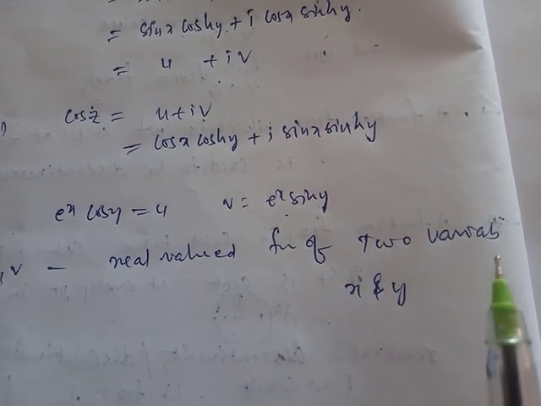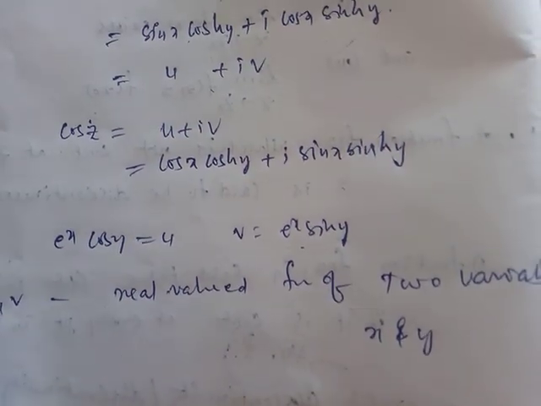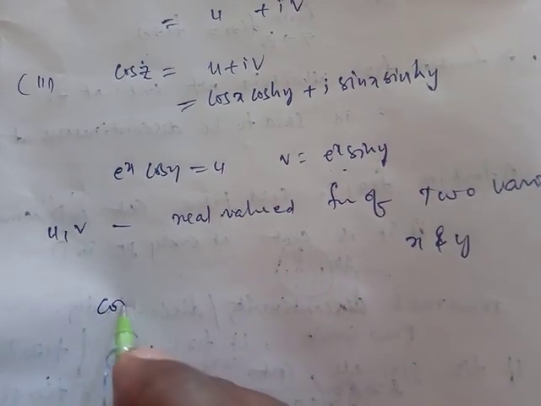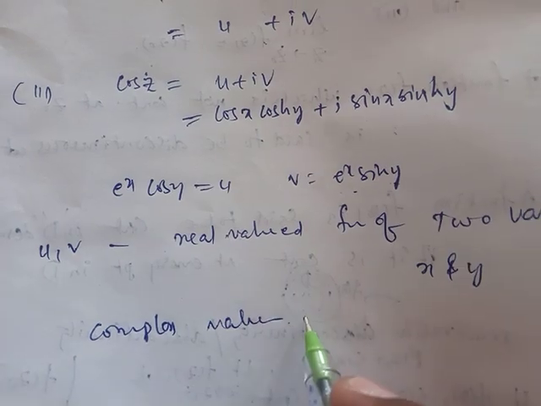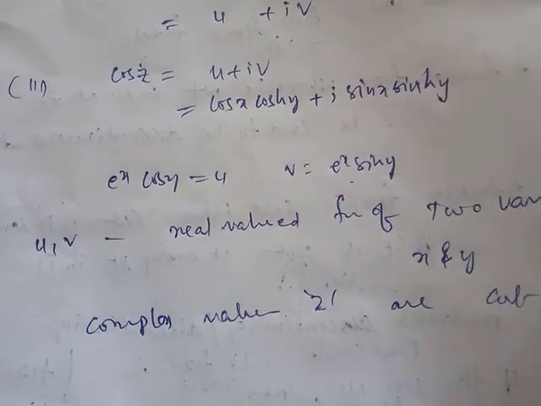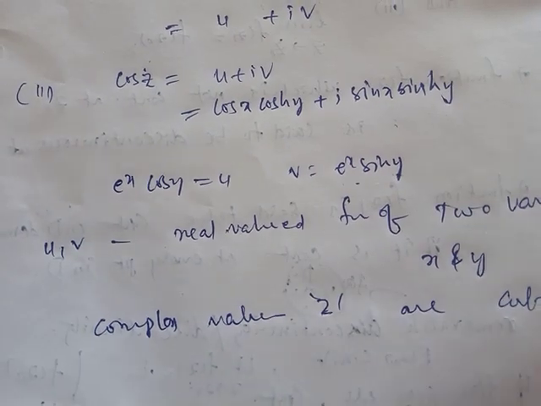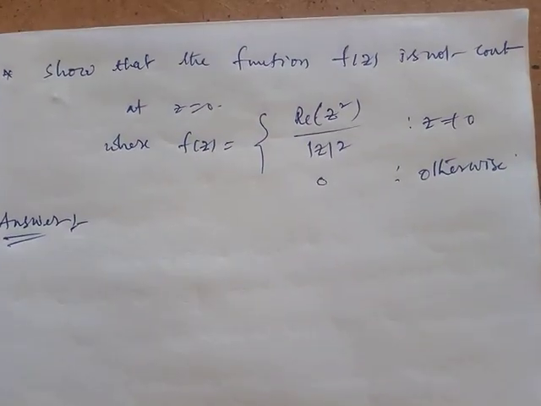Real valued functions of two variables are continuous, and hence the complex valued function of the variable z is continuous for all z. Okay? This is the procedure. See here one problem.